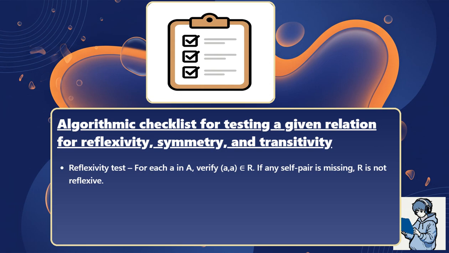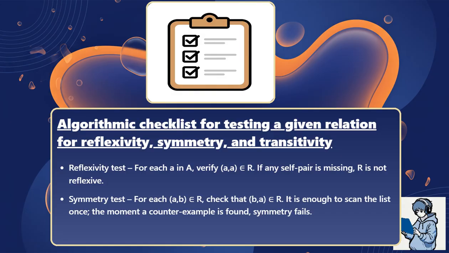Reflexivity test: for each a in A, verify (a, a) is in R. If any self-pair is missing, R is not reflexive. Symmetry test: for each (a, b) in R, check that (b, a) is in R. It is enough to scan the list once. The moment a counterexample is found, symmetry fails.